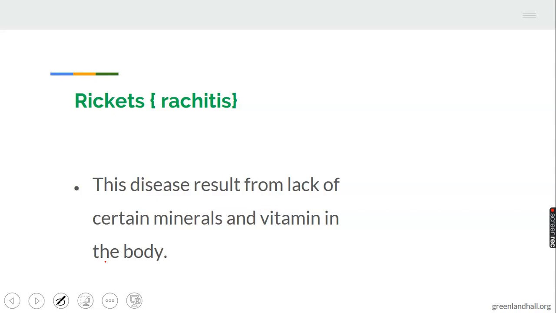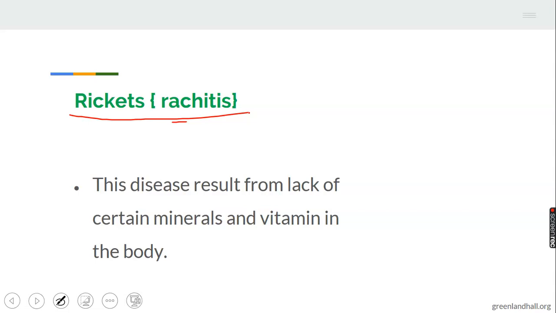2. We have rickets. Rickets, also called rachitis, is another disease of farm animals caused by nutritional disorder. Let's take note of that. This disease results from lack of certain minerals and vitamins in the body.